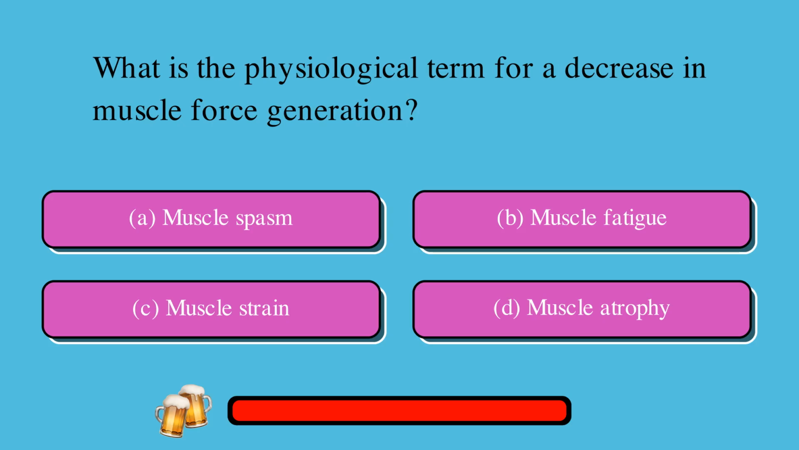What is the physiological term for a decrease in muscle force generation? A. Muscle spasm, or B. Muscle fatigue, or C. Muscle strain, or D. Muscle atrophy. The correct answer is B. Muscle fatigue.